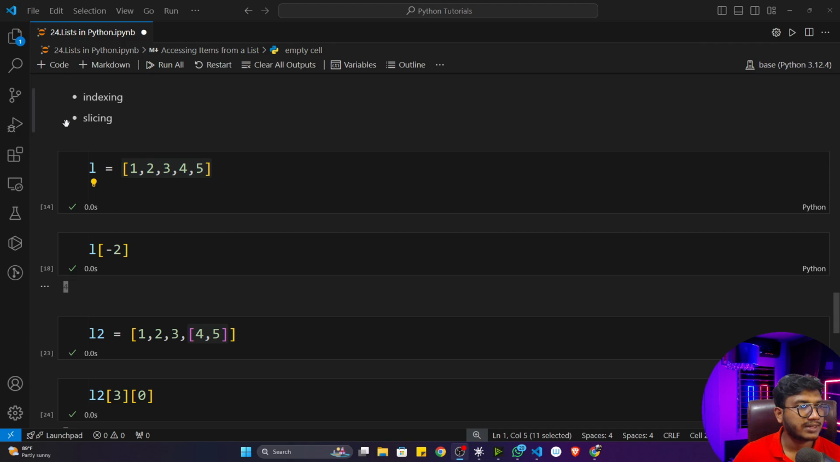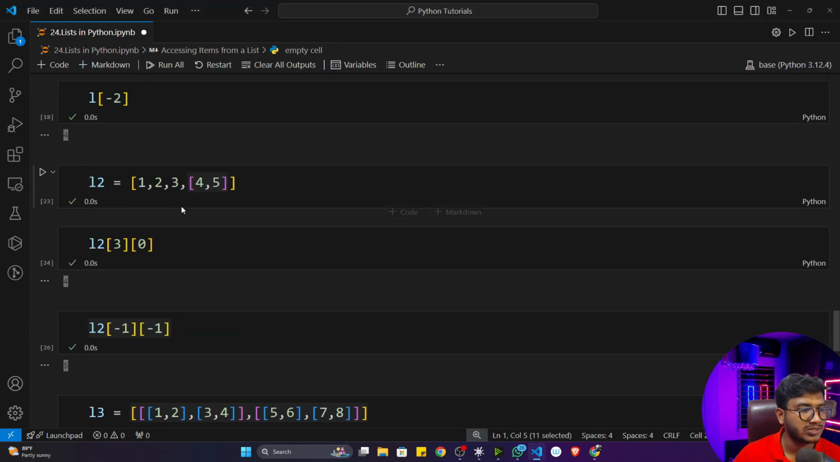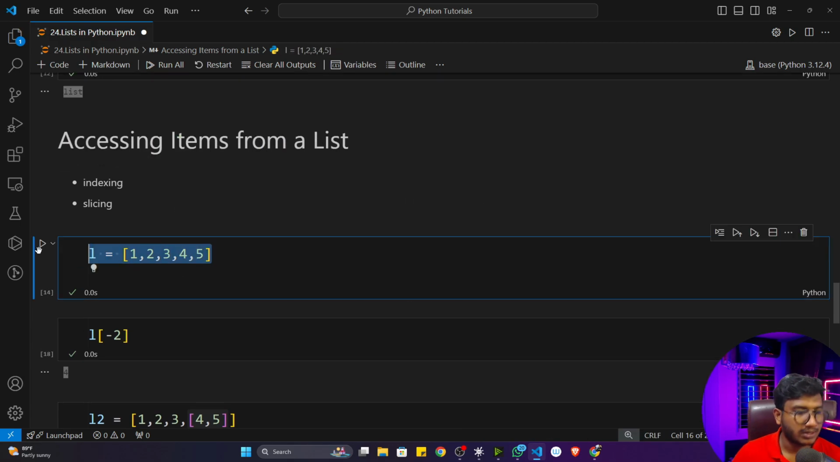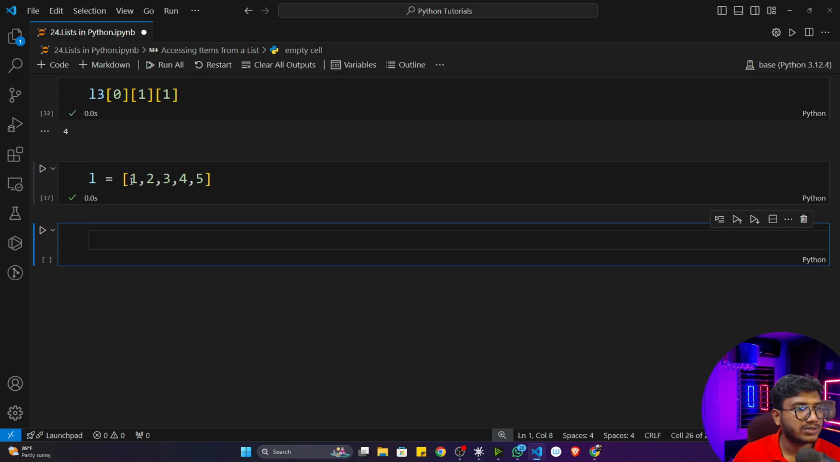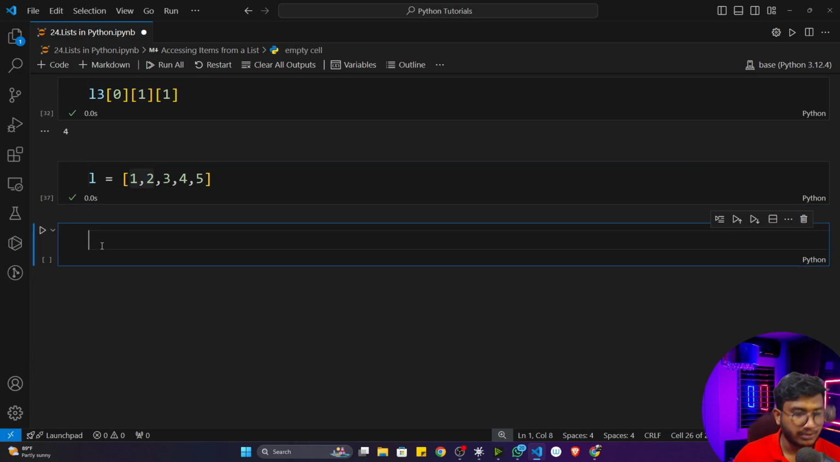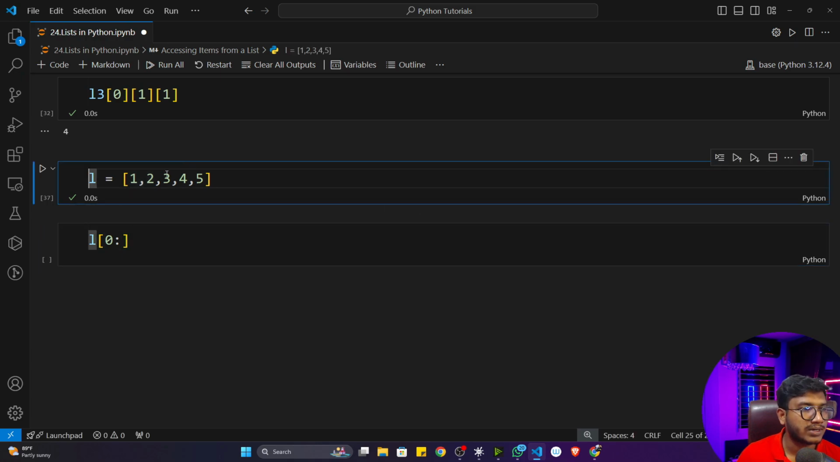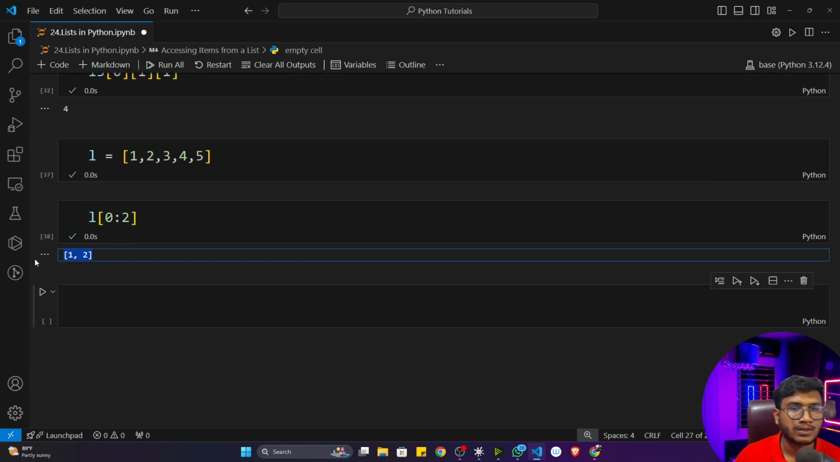Now we'll be seeing the slicing operation on top of the list. Again, it's the same thing, whatever you have learned in strings. Let's say I will copy this particular list and I want to perform slicing on top of it. I want to access this particular 1 and 2. So I'll give L, this square bracket. I will start from 0, and the index of 2 is 0, 1, it's 1, but I have to give 2 here because the last number would be excluded. Now if I give 2, see, 1 and 2 would be printed.